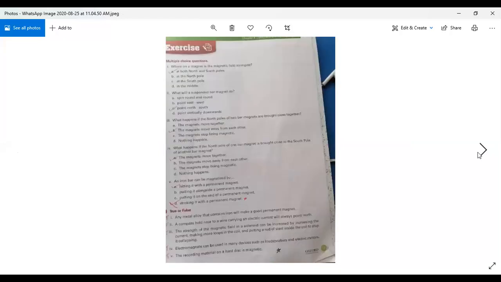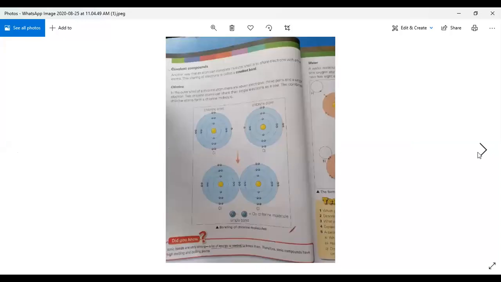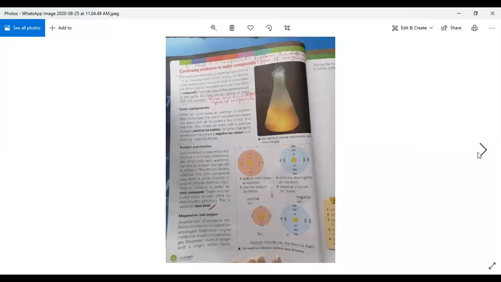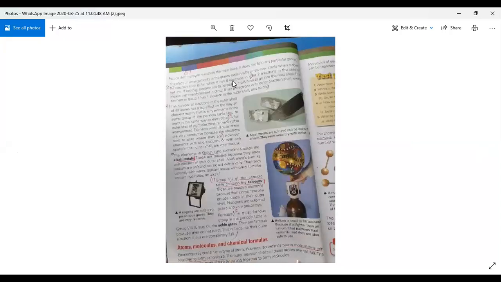Beta, turn to page number 38 in your book. Now you can see, I will tell you the number 5 property.